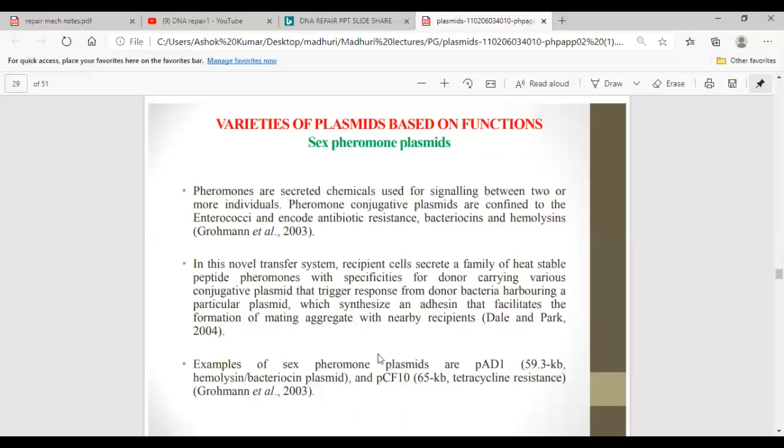Here, these plasmids are secreting some heat stable peptide pheromones. Examples are PAD1, hemolysin, etc.